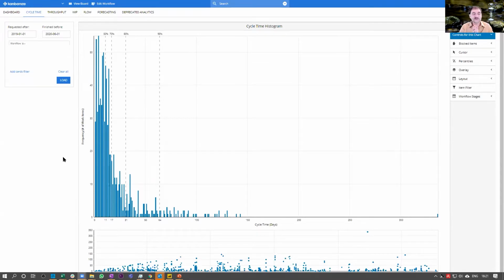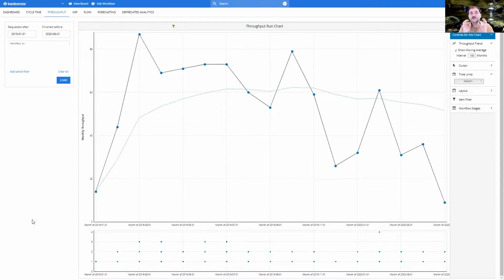And I won't go into the statistical difference between a mean, a median, and a mode. But then we remember, but we are a team. So we are running several tasks simultaneously. So where else can we look? And here we remember that we have got the throughput run chart. And that one shows to us, I've set it to a monthly throughput that we had over the last year, an average monthly throughput of around 60 tasks. And we have lately gone down to around 50. So we would expect this project to take about 2 months if that is the only thing we are working on. But now we've lost all probabilities.